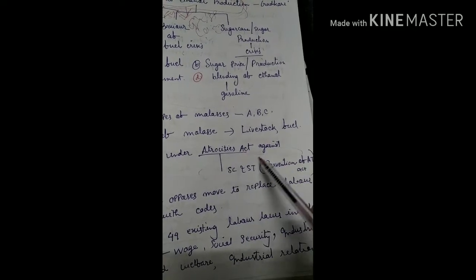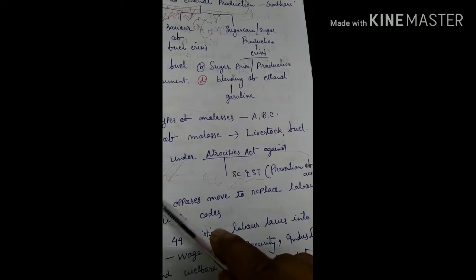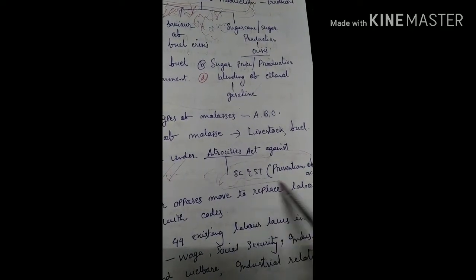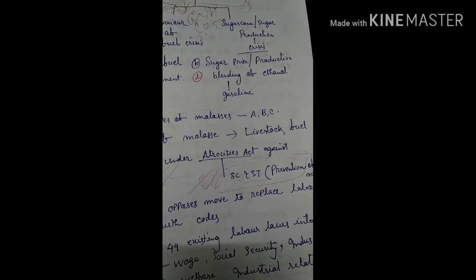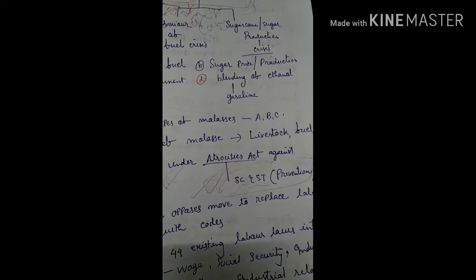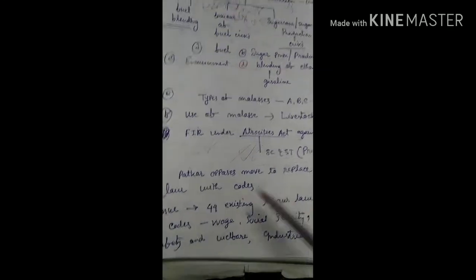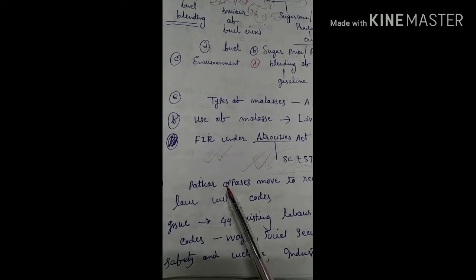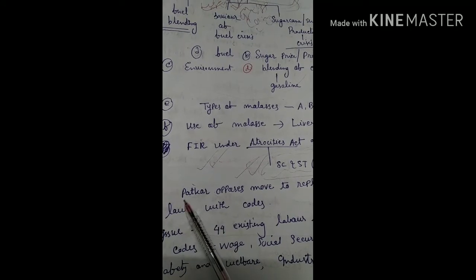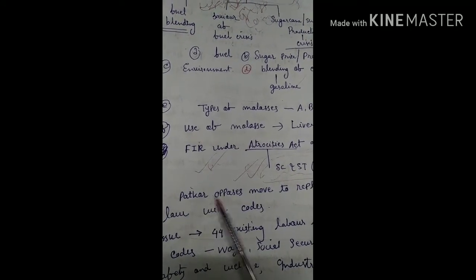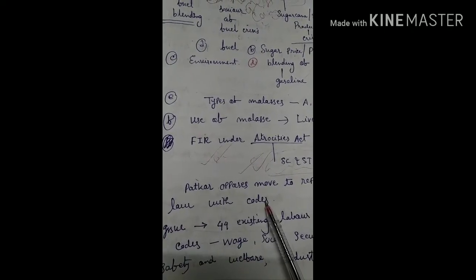Here, what is important? You have to see that though the article is not much important, with unnecessary things, unnecessary information, here this Act is important. You have to try to prepare notes regarding this Act. What is the purpose of this Act? Why does this Act exist? Right. In this way, you have to prepare notes from here. Another important news here on 7th July: Medha opposes move to replace labor laws with codes.